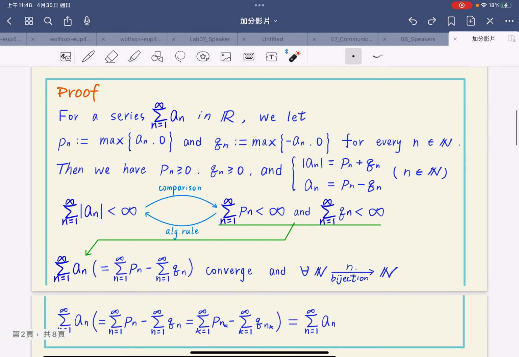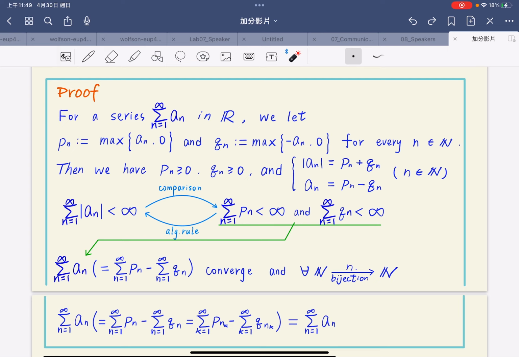We prove it by separating the series into positive terms and negative terms. We define P_n equals the maximum of a_n and 0, and Q_n equals the maximum of minus a_n and 0, for every n belonging to the positive integers.